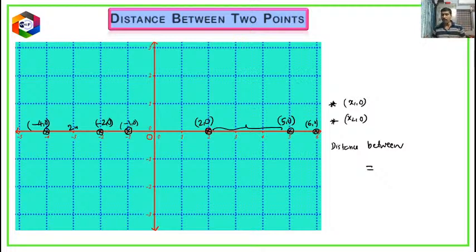But here one point we should be very careful. We can write x1 minus x2, or x2 minus x1.